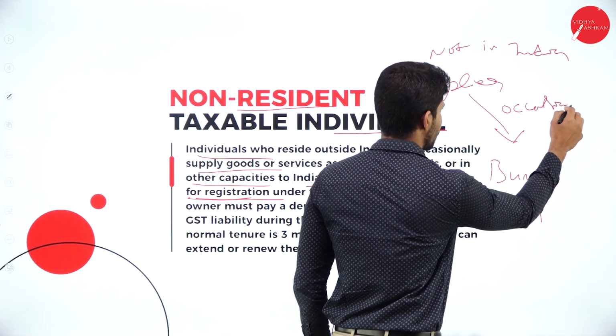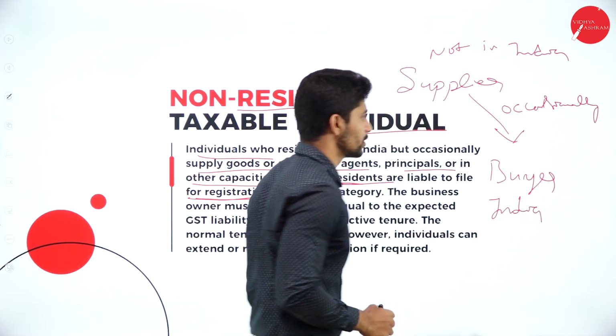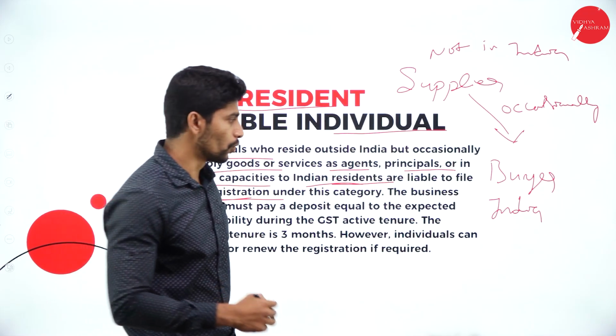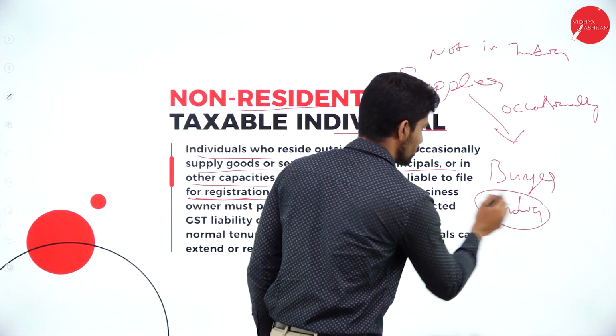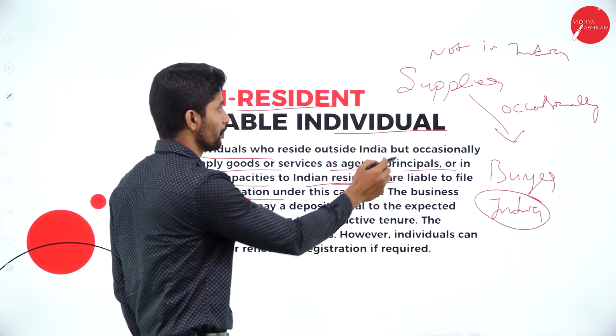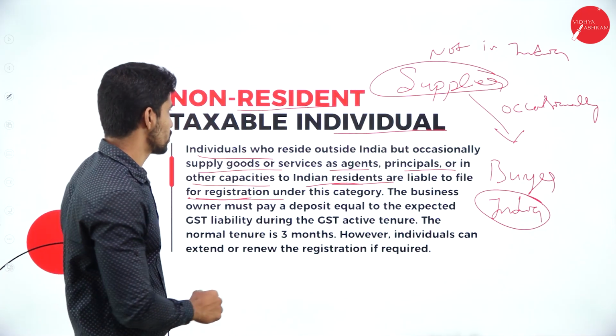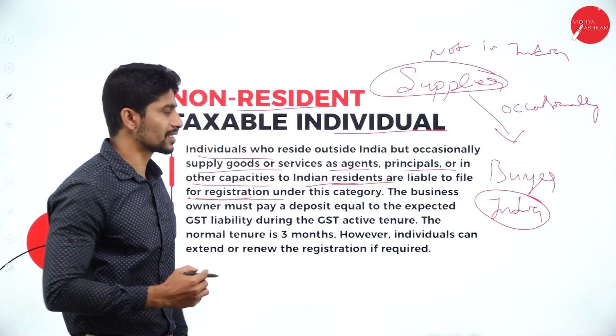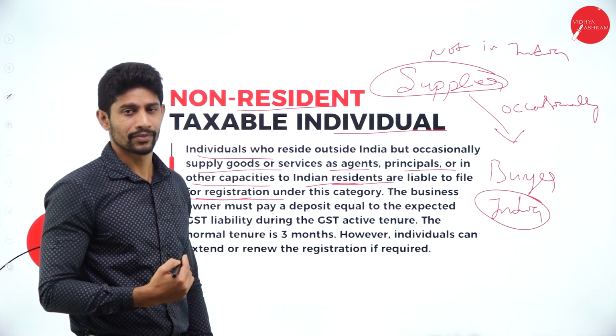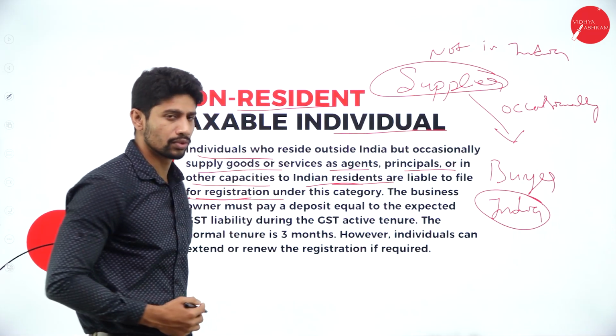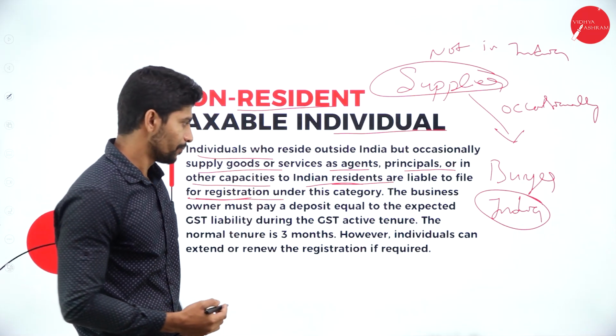Occasionally the supplier sends goods to the buyer who is in India. So if this is the case, the particular supplier who is supplying the goods to the Indian resident is supposed to register under the non-resident taxable individual scheme. Okay, then he can send the goods to any person who is staying in India.